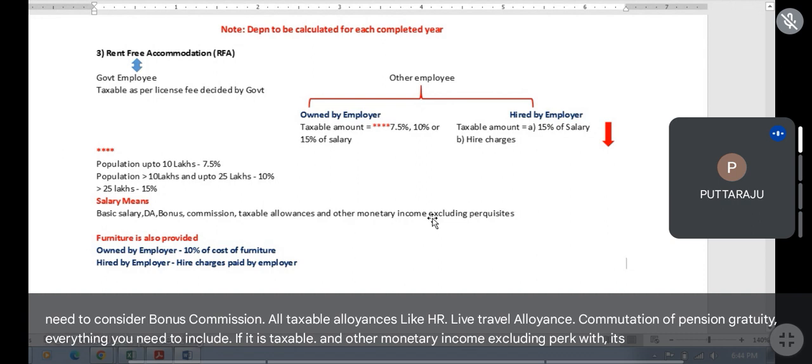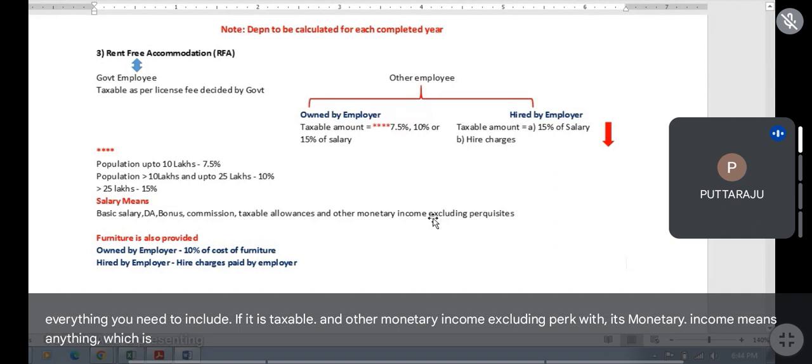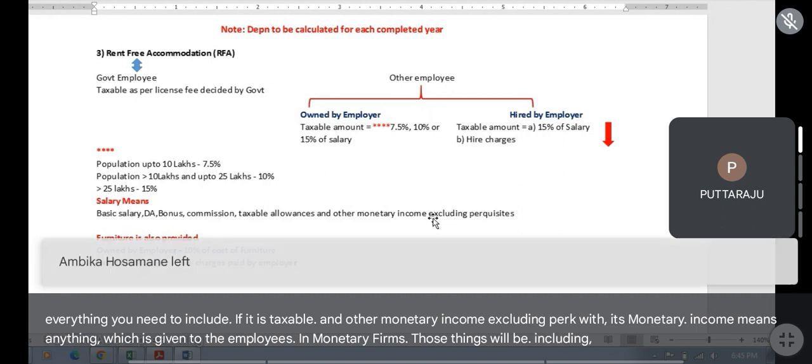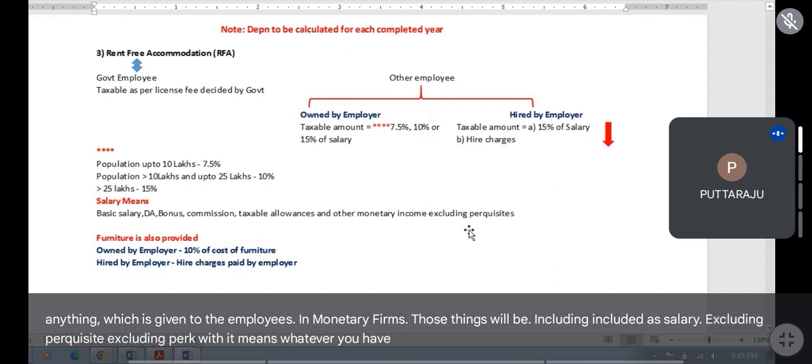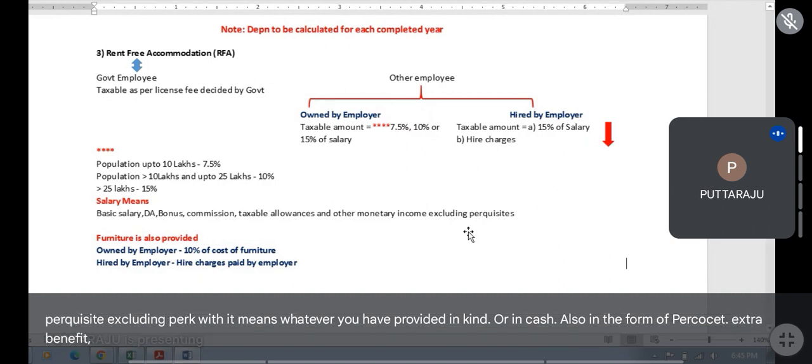Monetary income means anything which is given to the employees in monetary forms. Those things will be included as salary, excluding perquisite. Excluding perquisite means whatever you have provided in kind or in cash also in the form of perquisite, extra benefit, that will be excluded.